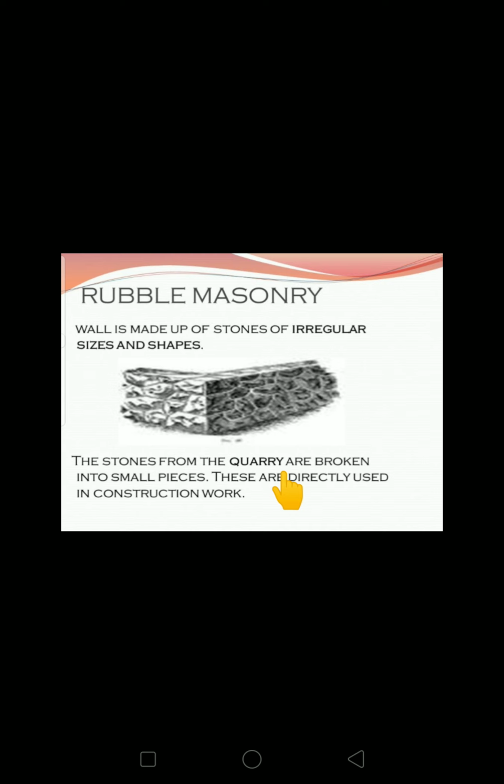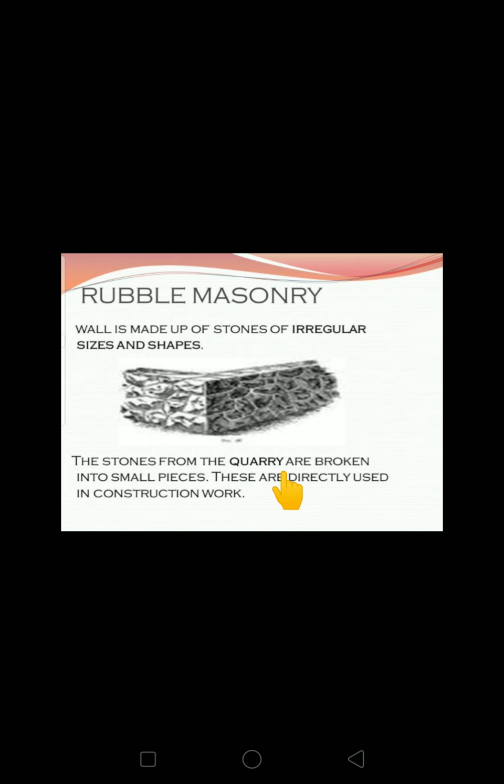So rubble masonry. The wall is made up of stones of irregular size and shapes. Means whatever stones we are using for construction of the wall, those stones are irregular. Means we are not doing the dressing. Okay, dressing of stones we have learnt in the first module. So we are not doing the dressing.